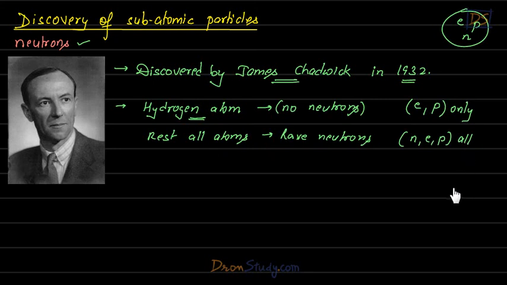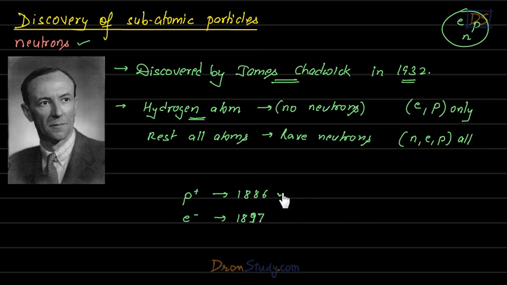So now, students, we have seen the discovery of all 3 subatomic particles. Let me remind you that protons were discovered in 1886. Electrons were discovered in 1897.